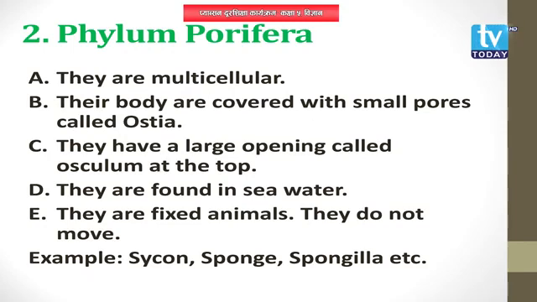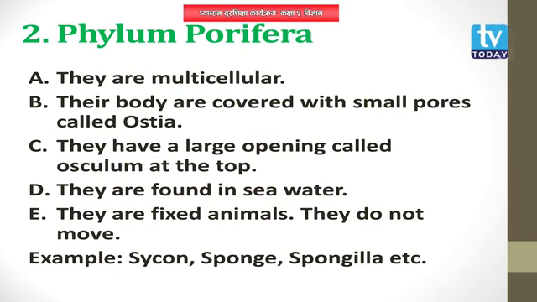Let me repeat these two terms again: ostia, osculum. The small pores on the bodies of Porifera are called ostia, and the large opening at the top of their body is called osculum. Okay?